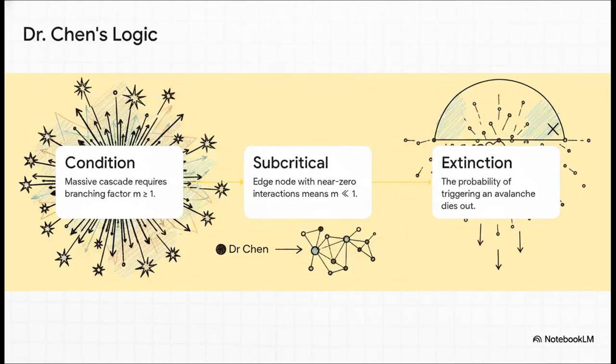So, Dr. Chen's logical proof was pretty airtight. He argued that for the court's claim of severe chaos to actually be true, the branching factor, that m we talked about, had to be at least 1. But, as an edge node with almost 0 interactions, his personal branching factor was practically 0. He was deeply subcritical. Therefore, mathematically speaking, according to the extinction theorem, any avalanche starting from his account was inevitably destined to die out.